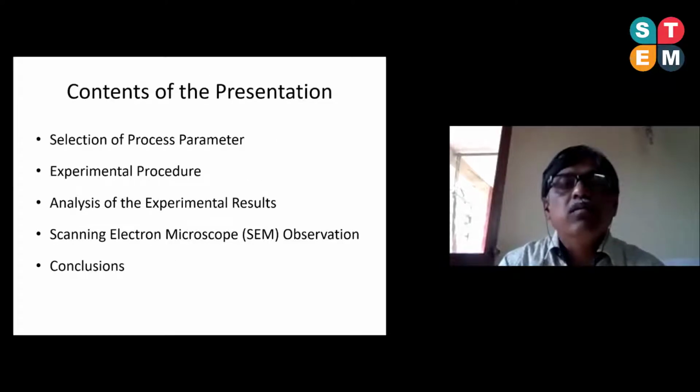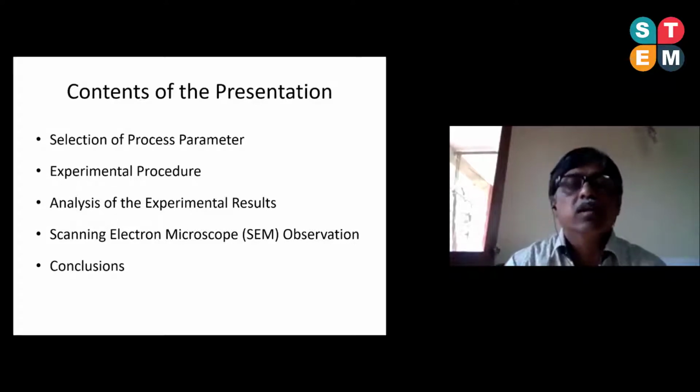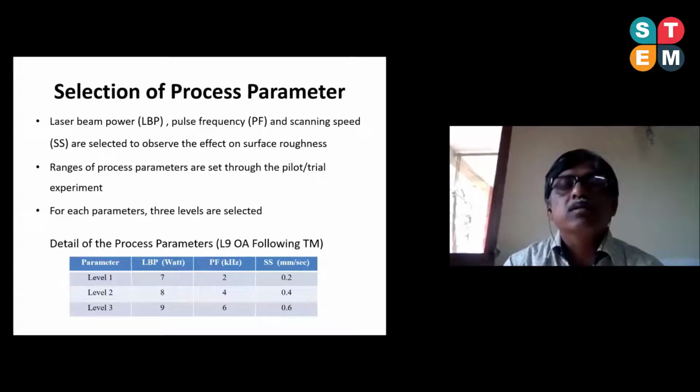Okay. So the content that I have to present is the selection of process parameters, then the experimental procedure, then the analysis of the experimental results, then some scanning electron microscope observations that I will display. In addition to the FM displays, I will also show the conclusion. So let's start with the selection of the process parameters.